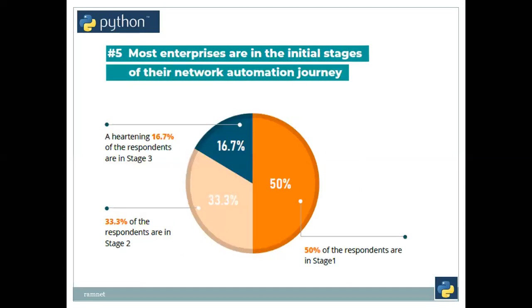Fifth, most enterprises are in the initial stages of their network automation journey. 50% say they are in stage one, which means people are ready to accept this. NetOps is going to be ruling the world. Slowly they started doing something on NetOps. And 33% are saying that they are in stage 2, and 16% are saying stage 3. It means it is gradually increasing. So NetOps is going to be the master for all the network management as well.